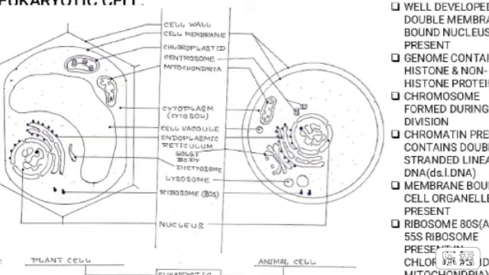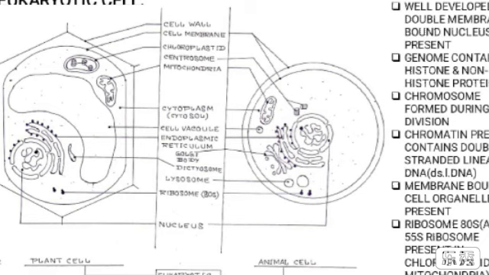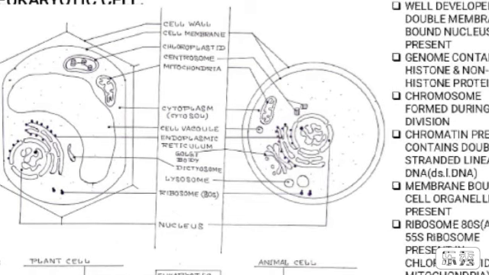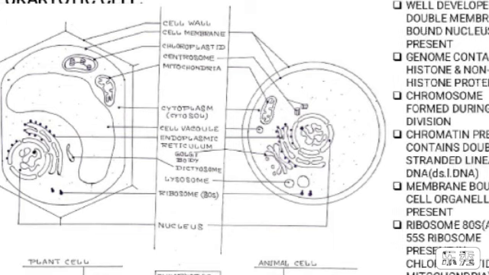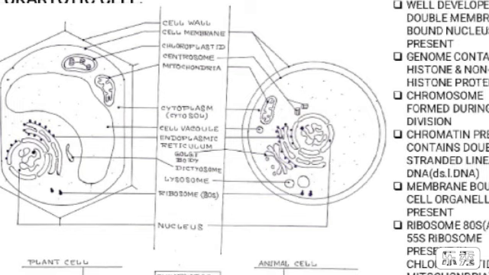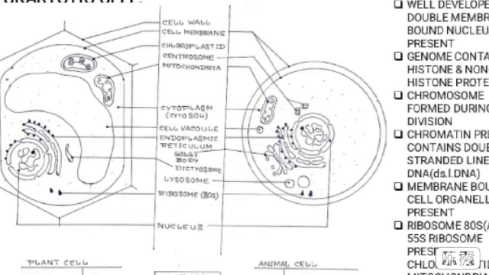And the ribosomes are 80S type, but they contain membrane-bound cell organelles like the mitochondria, involved with cellular respiration, that is oxidation of food to produce energy, and the chloroplast, which performs photosynthesis in plant cells.